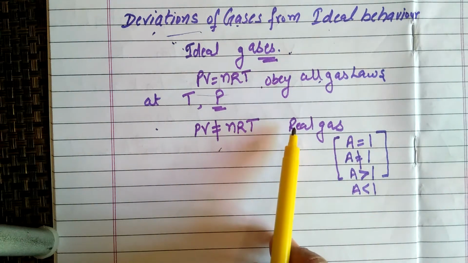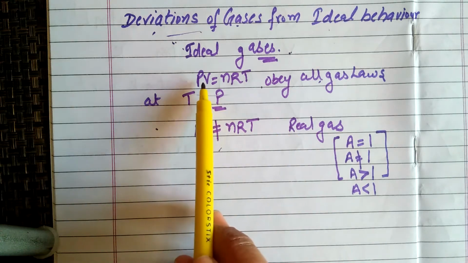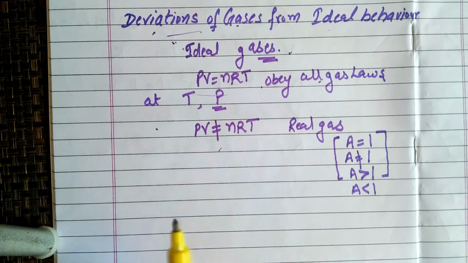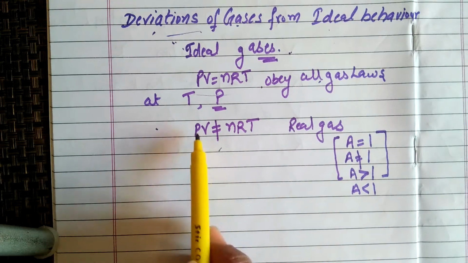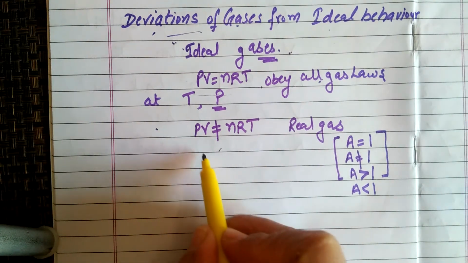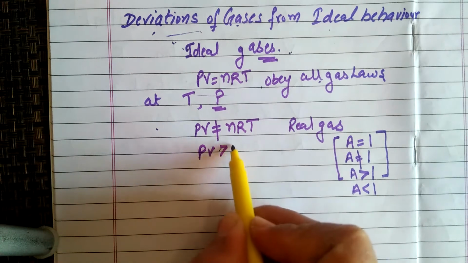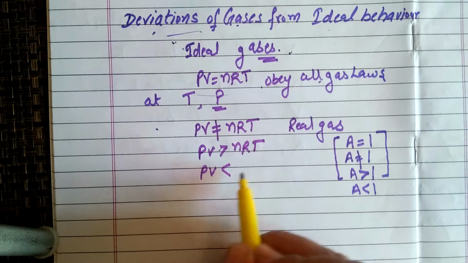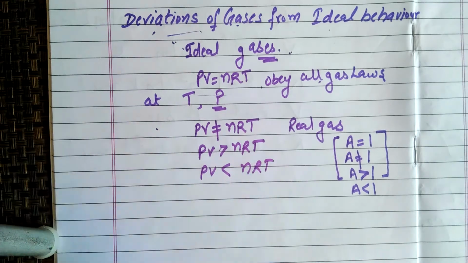Similarly, for real gas behavior or the deviation from ideal gas behavior, for real gases PV is not equal to nRT. It means either PV will be greater than nRT or PV will become less than nRT.